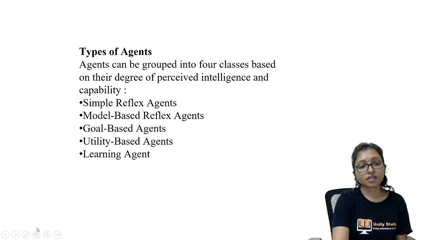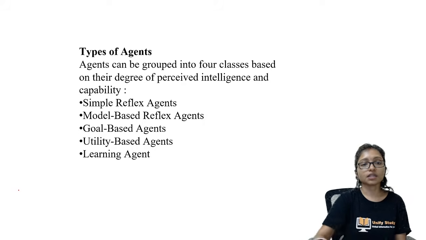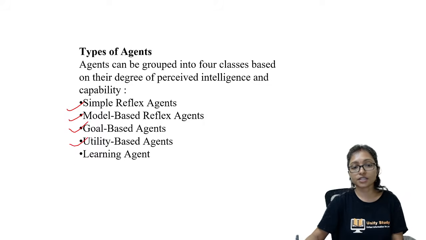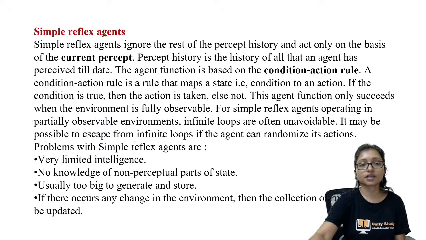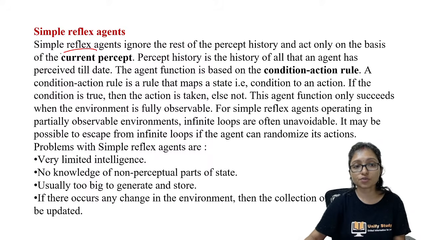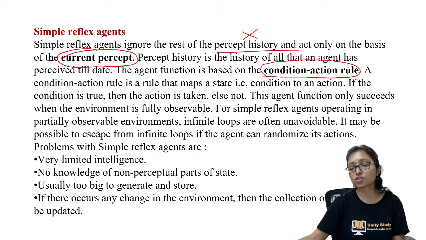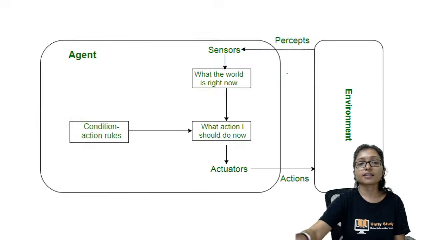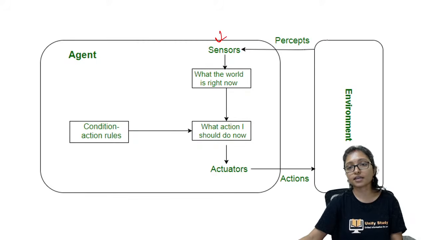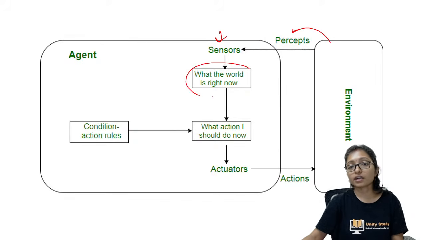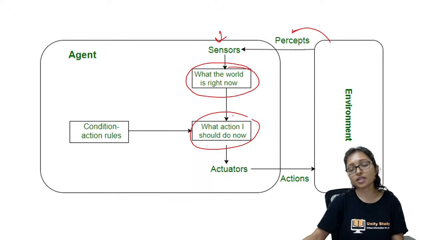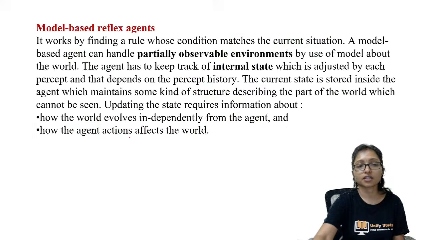You can see simple reflex agent, model based agent, goal based agent, utility based agent, and the learning agent. Simple reflex agent is always focusing on the current percept. It's not focusing on the history, and it is condition action rule. Main focus of the simple reflex agent. And the architecture is just sensor is taking percept from the environment, what the world's like right now, what action I should take now. From the condition action rule, it will take the decision.